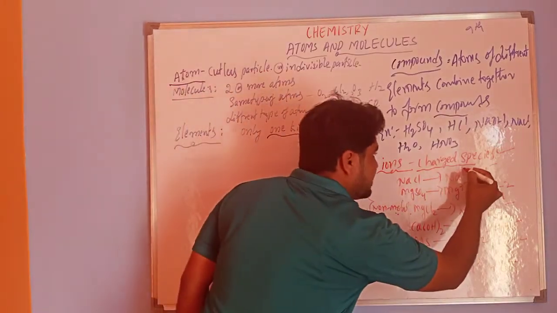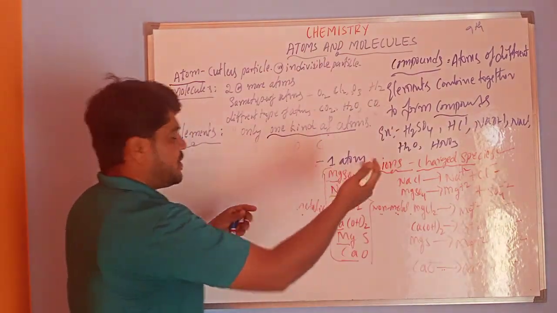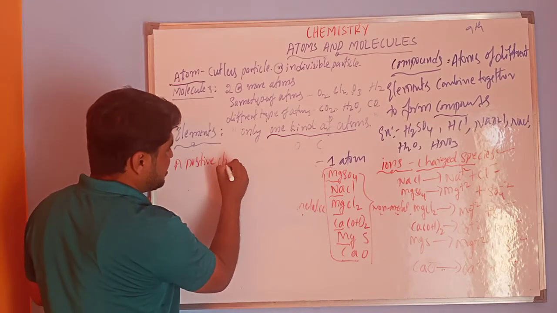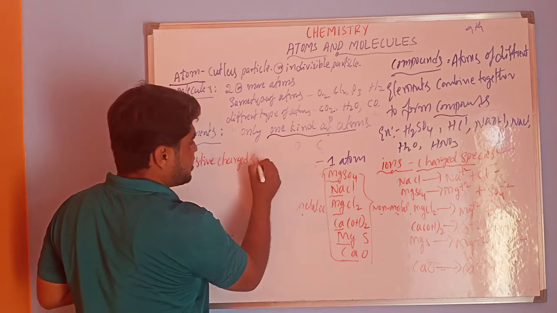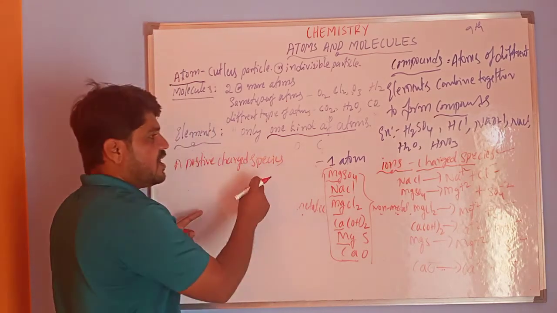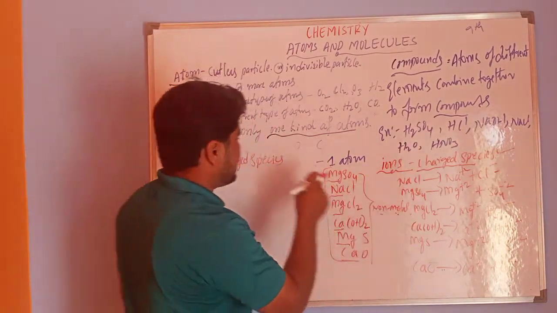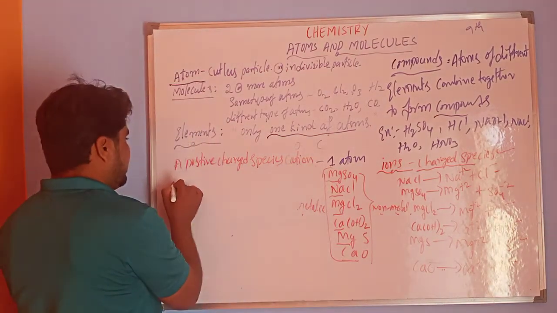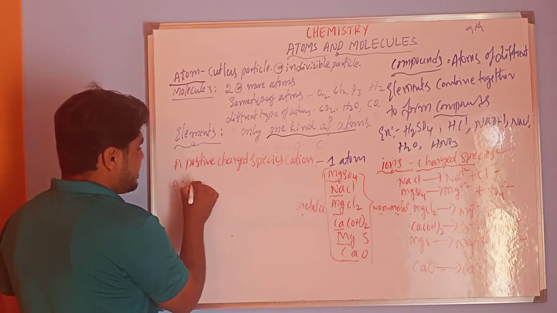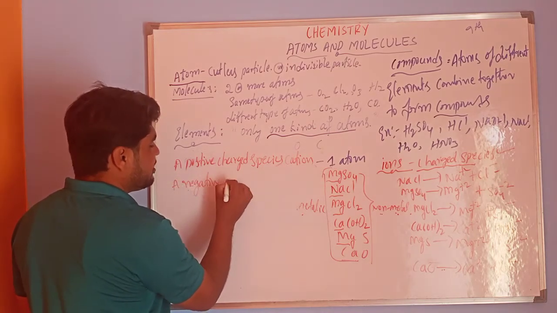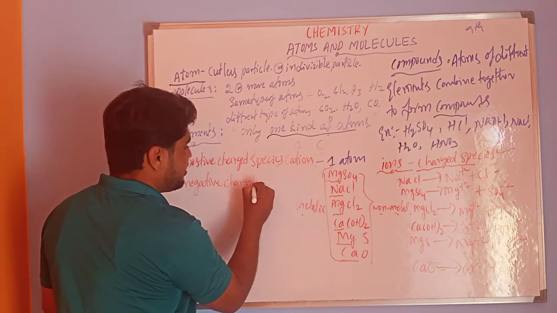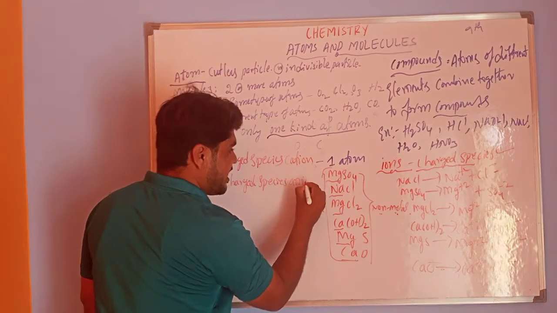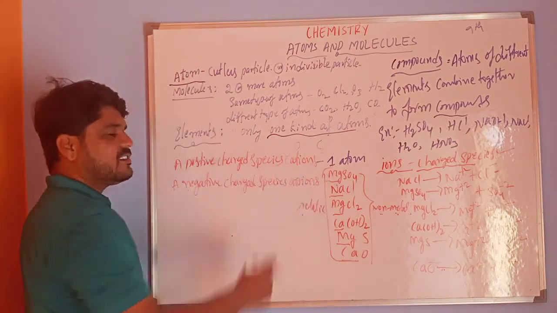In that, there are positively charged species and negatively charged species. Positively charged species we call cations, and negatively charged species we call anions, cations and anions.